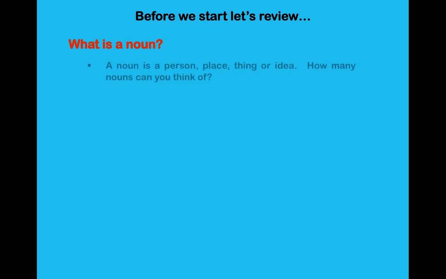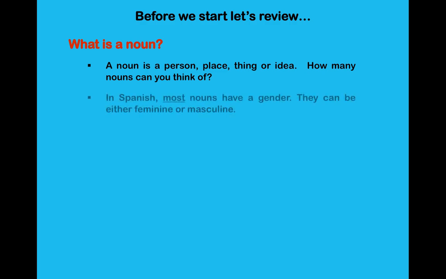How many nouns can you think of? Great examples. A boat, a kitchen, a ball, a boy, a teacher. These are all nouns. At the beginning of the year, we learned that in Spanish, most nouns have a gender. That means that they can be either feminine or masculine.